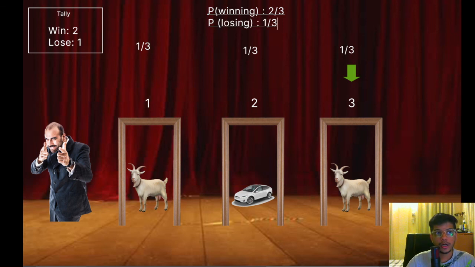So the only thing that you should be concerned about is increasing your chances of winning, right? And that is the Monty Hall problem for you. And I hope this visualization of the Monty Hall problem simulation helps you understand this concept better.